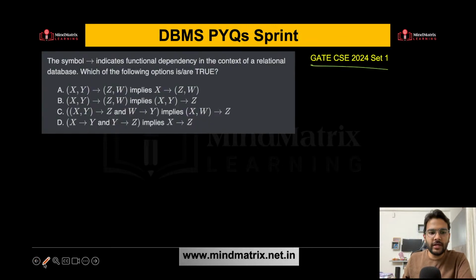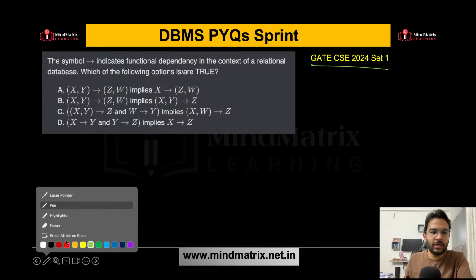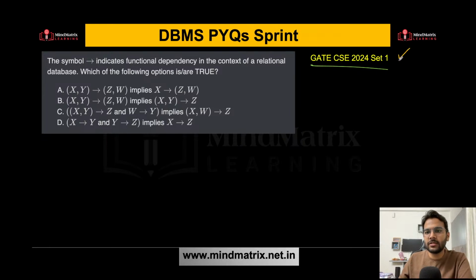That is from GATE CSE 2024. So very few questions are remaining now. I think 3 to 4 questions are remaining only. So let's quickly solve them. This was asked recently in GATE 2024 set 1. The symbol arrow indicates functional dependency in the context of a relational database. Which of the following options is or are true? So this is an MSQ question.